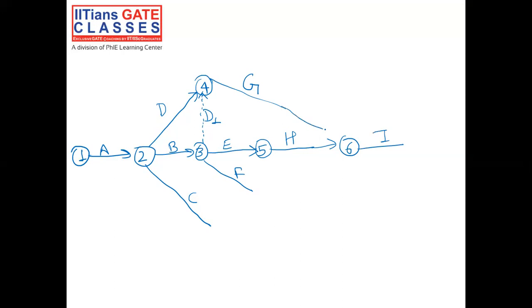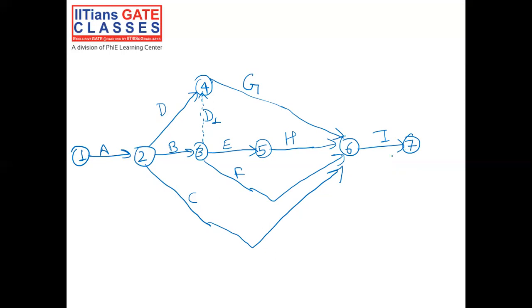G is the predecessor of I, H is the predecessor of I, and F is the predecessor of I. If you go to the top and read for activity C, C is also a predecessor of I. I does not have any successor because I is the last activity in this particular project.